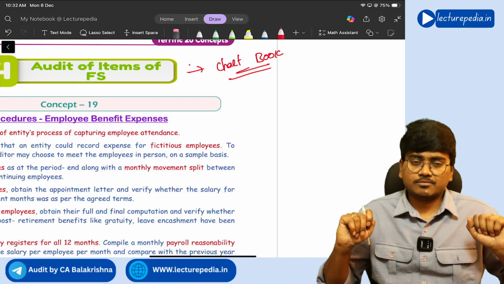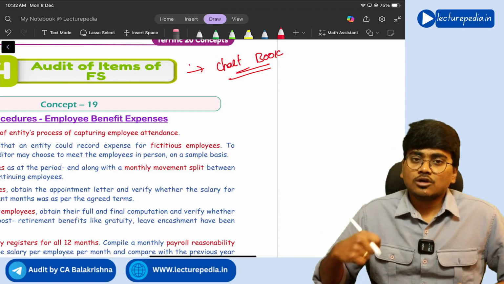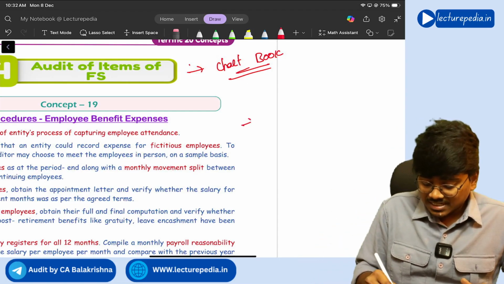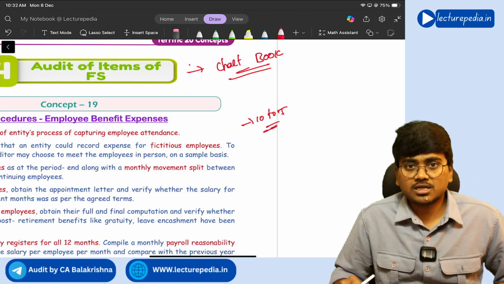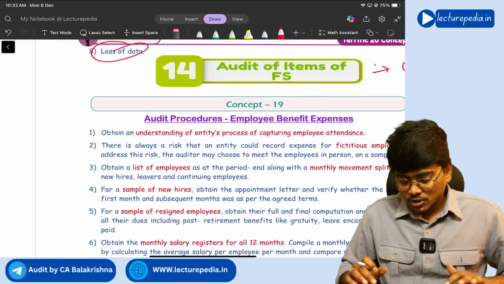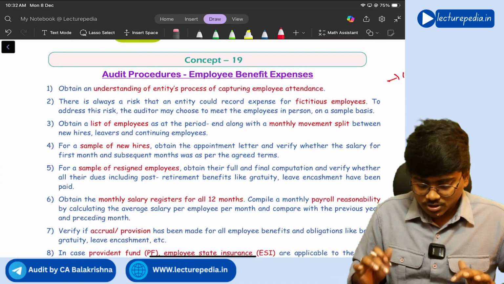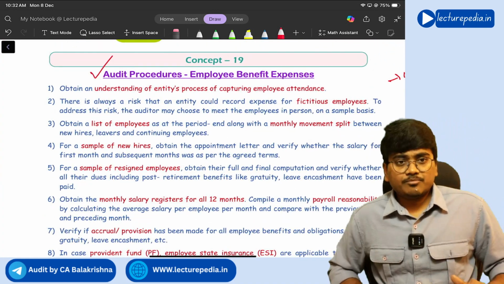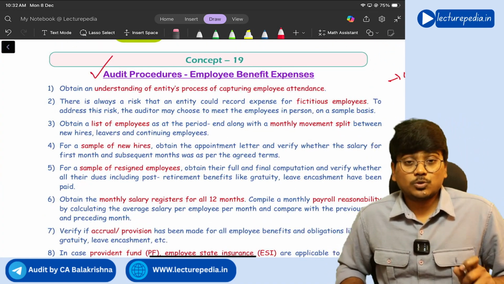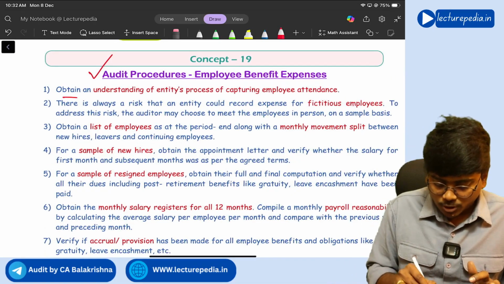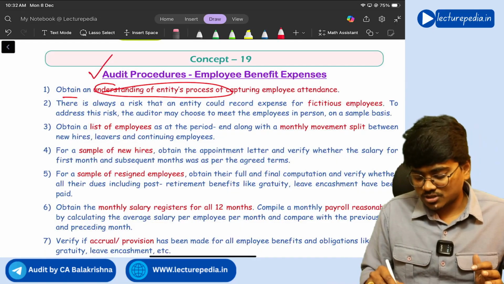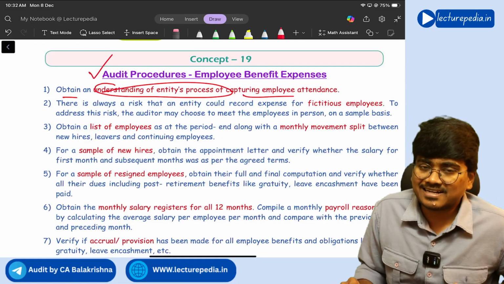You go through those flow charts because you will get at least 10 to 15 marks from this chapter alone. You should not take this particular chapter as a choice. Okay, so from this chapter, important concepts are: firstly, audit procedures with respect to employee benefits. So, with respect to employee benefits, you have to obtain an understanding of the entity's process of capturing employee attendance.